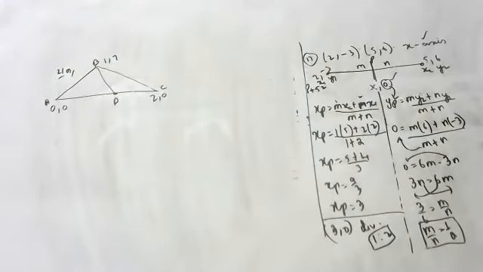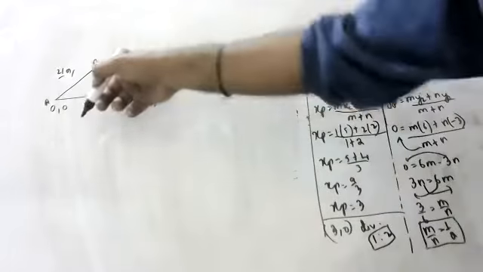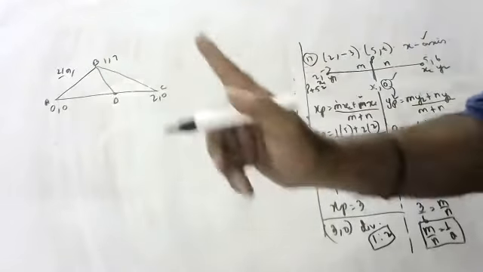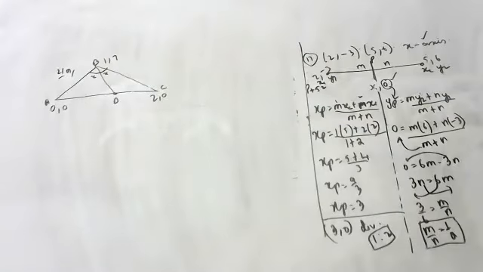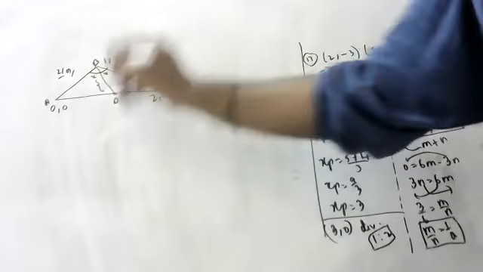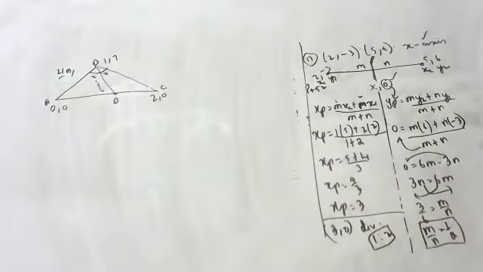So children, what they are asking: in the given figure, BD bisects angle B. Find the length of BD. The question is to find the length of BD. In the given figure, BD bisects angle B.